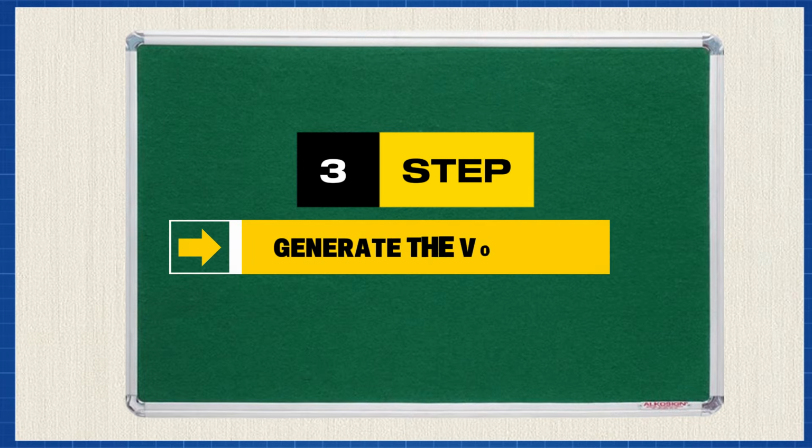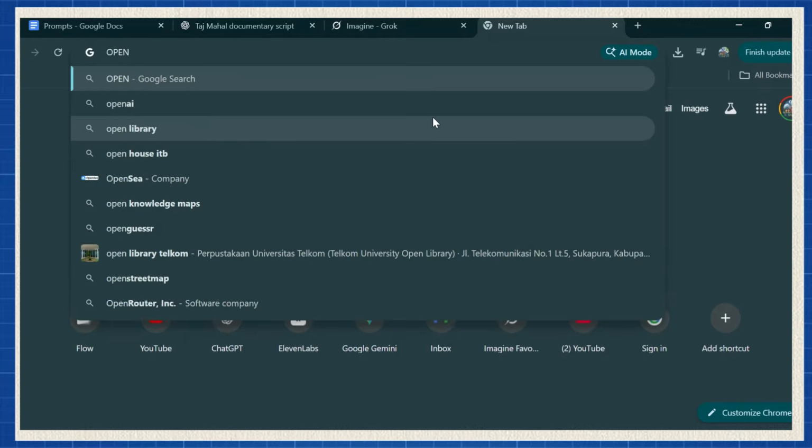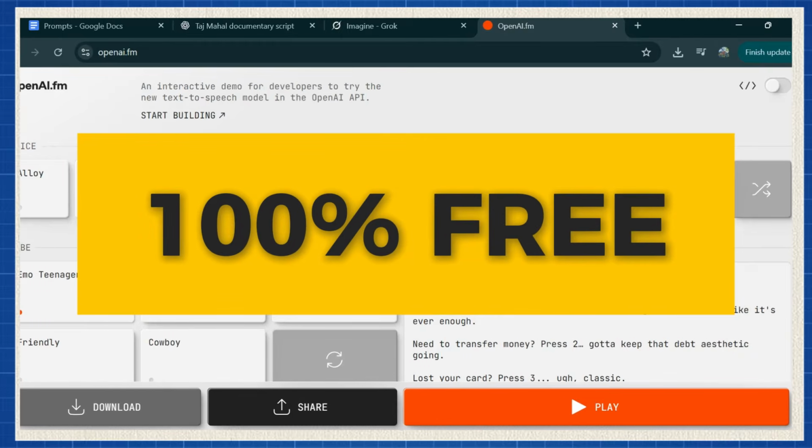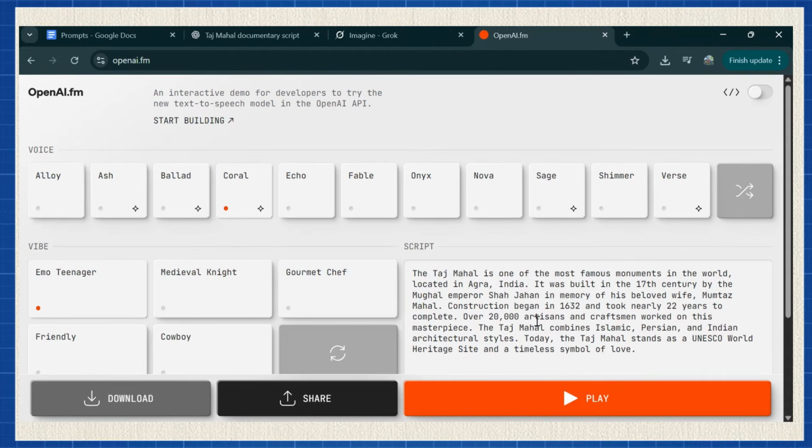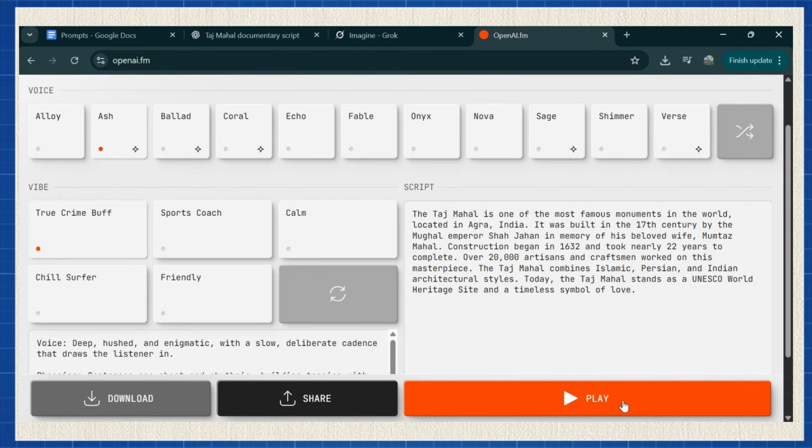Step 3. Generate the voiceover. Go to openai.fm, which is also 100% free. Paste in the script you generated earlier. Choose the voice ASH, then select the style True Crime Buff. Play the audio to review it, and once you're satisfied, click download. Your documentary voiceover is now ready.